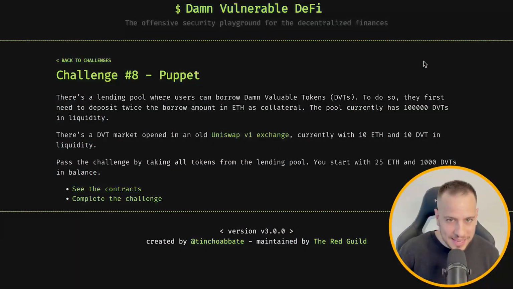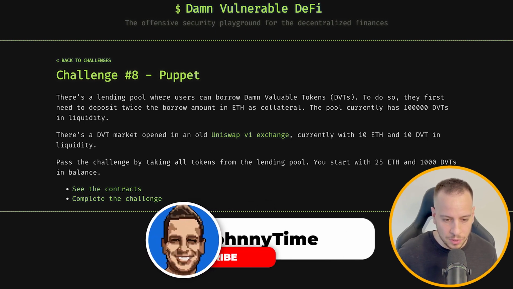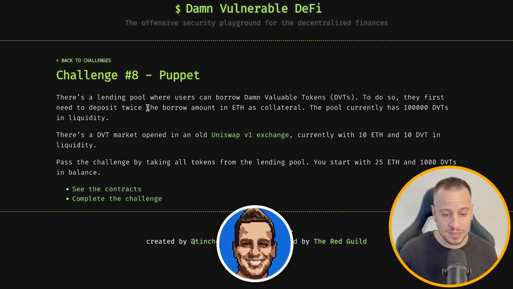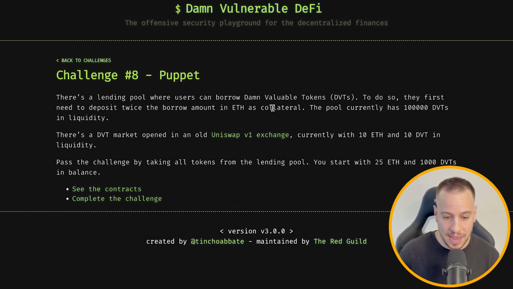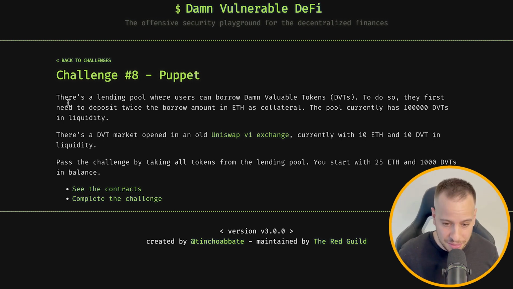So this is the 8th challenge for Damn Vulnerable DeFi, Puppet. There is a lending pool where users can borrow Damn Valuable Tokens, DVTs. To do so, they first need to deposit twice the borrow amount in ETH as collateral. The pool currently has 100,000 DVT in liquidity. So we have an over-collateralized lending pool. We need to deposit ETH and then we can borrow 50% of our ETH value as DVT tokens.